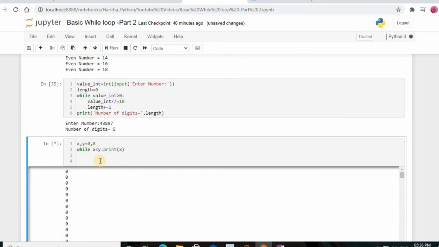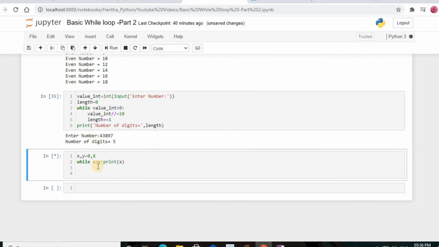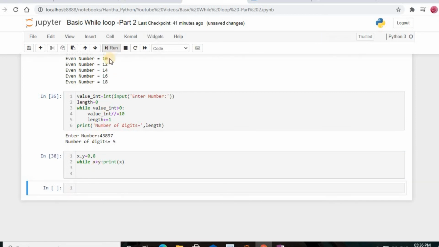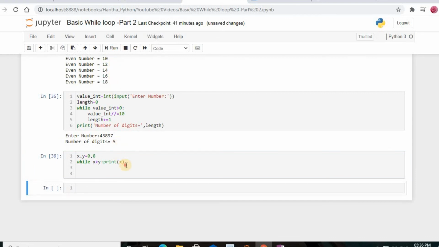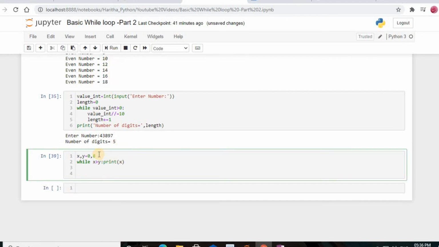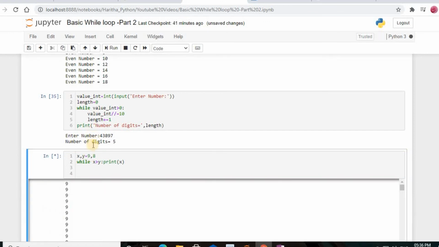So what I just did here, if x is less than y, instead of less than y, I just write greater than. I'll stop the kernel to stop it. So here my value of x is greater than y, then it is 9. So that is the reason it is printing 9.